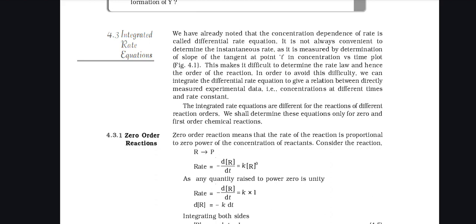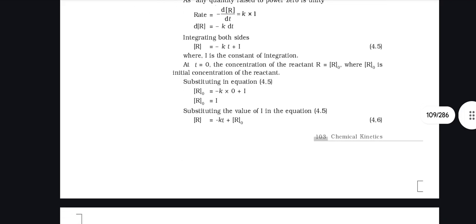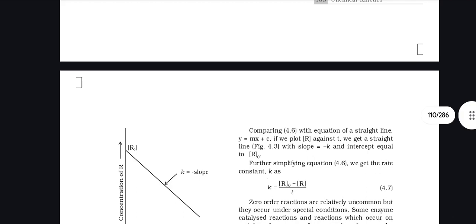The integrated rate equations are different for reactions of different reaction order. We shall determine these equations only for zero and first order chemical reactions. Zero order reaction. A zero order reaction means that the rate of reaction is proportional to the zero power of concentration of reactant. Considering the reaction, where reactant goes to product, and any quantity raised to power 0 is unity. Integrating both sides, where I is the constant of integration, at t equals 0 the concentration of reactant R equals R0, where R0 is the initial concentration of the reactant. Substituting in the equation, then we get this.